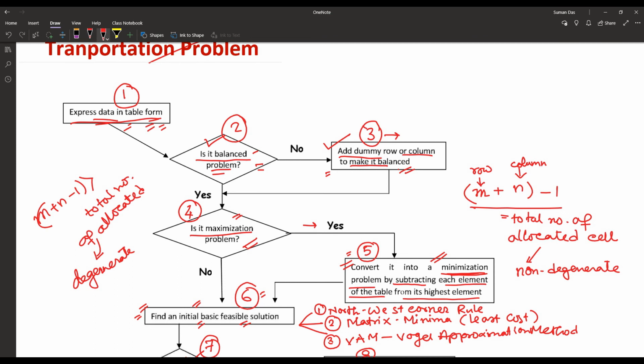Otherwise, find the initial basic feasible solution, most preferably using VAM, or any one of the three methods.